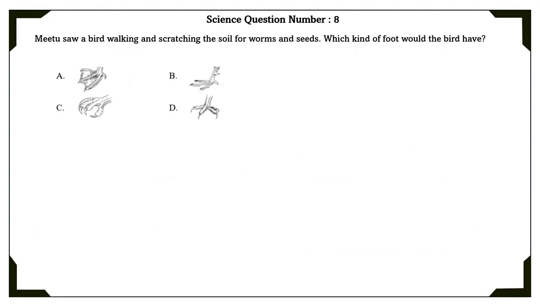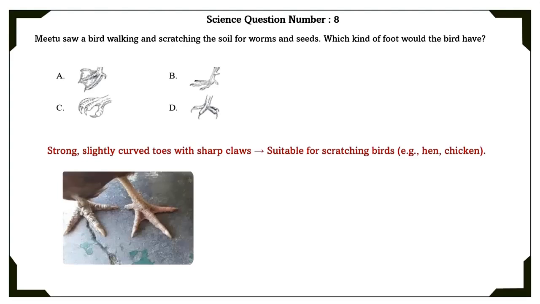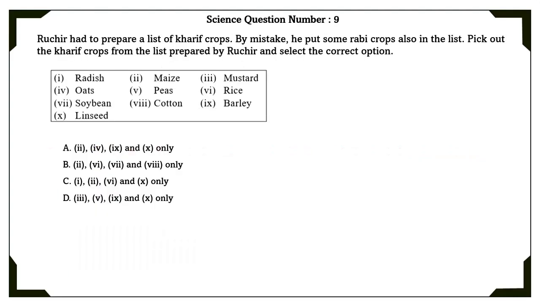Science question number 8. Neetu saw a bird walking and scratching the soil for worms and seeds. What kind of food would the bird have? Strong, slightly curved toes with sharp claws are suitable for scratching birds. Example, hen and chicken. So, the correct option is the B option.